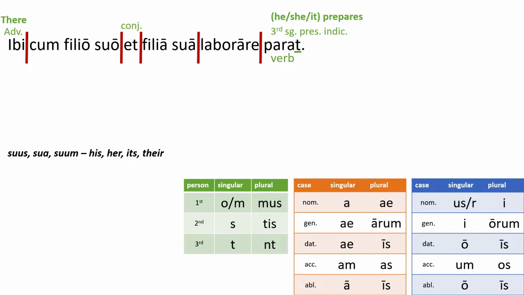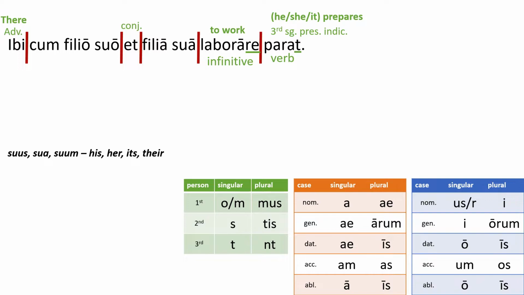Ooh, but what about laborare? That kind of looks like a verb. But it doesn't end with -ost or -unt. It ends with -re. This is an infinitive. The infinitive is a form of the verb that ends with -re and means "to verb." So laborare is "to work."